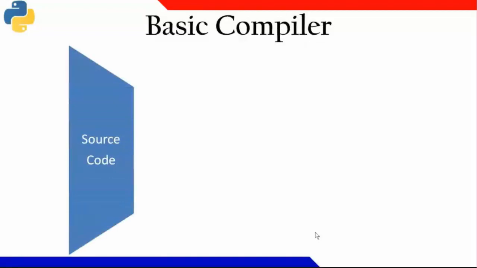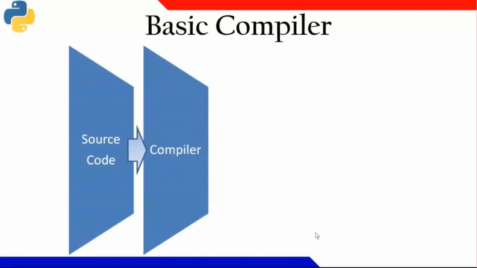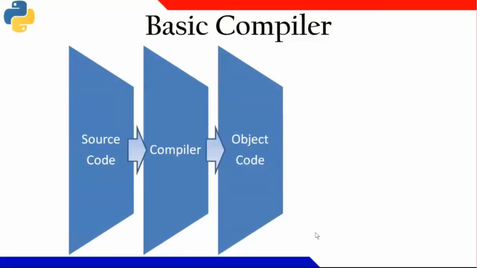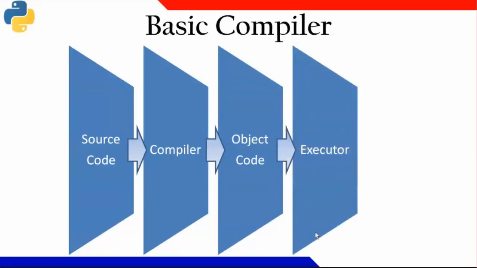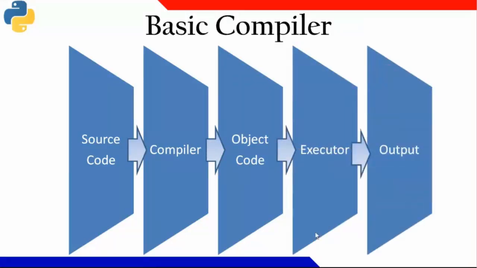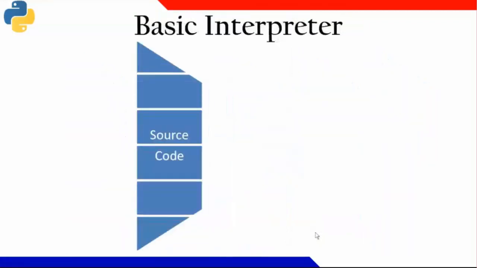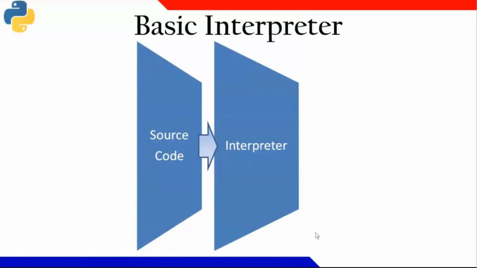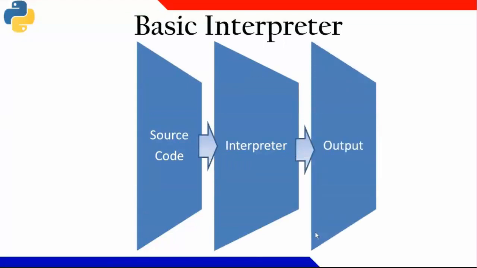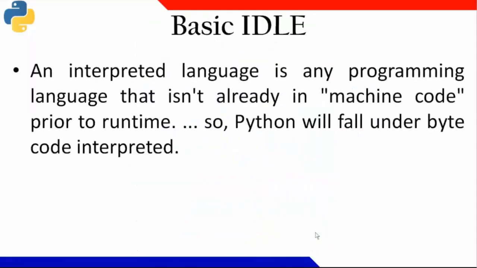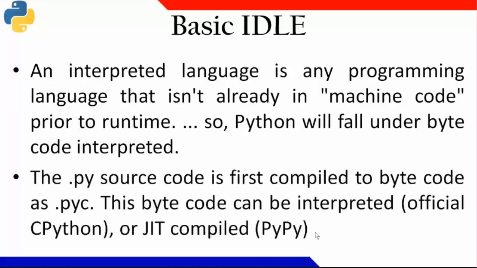So basically, we have a source code. We give it to a compiler. The compiler finds its object code, the object code is given to the executor, and the executor executes. Whereas with an interpreter, we have a source code, the source code is given to the interpreter, and the interpreter simply gets its output. Generally this is how we run, and all the Python programs we save with .py.